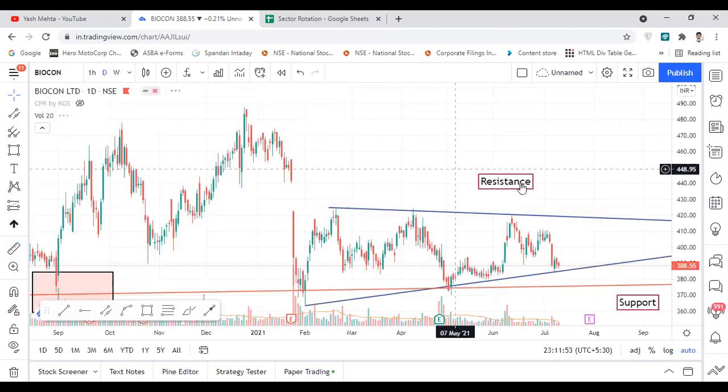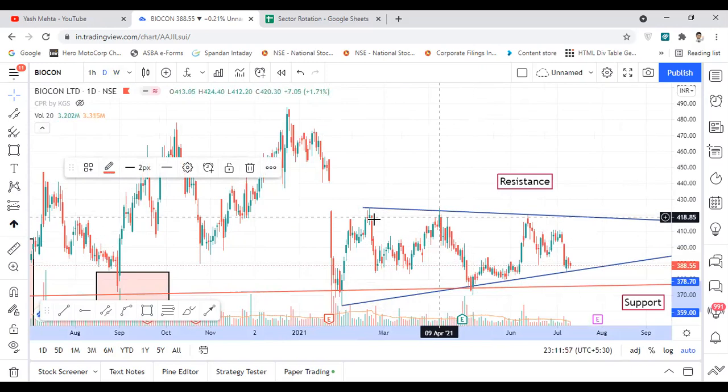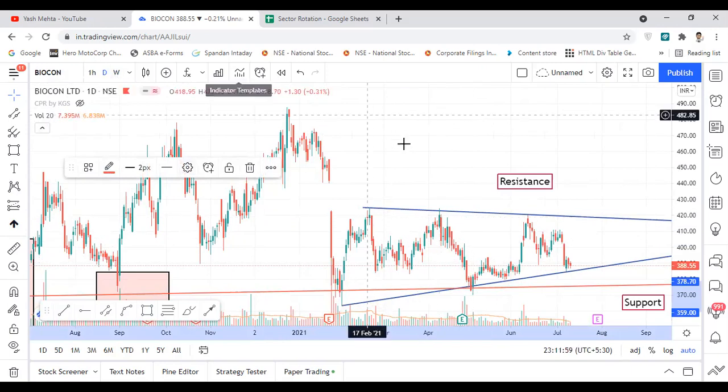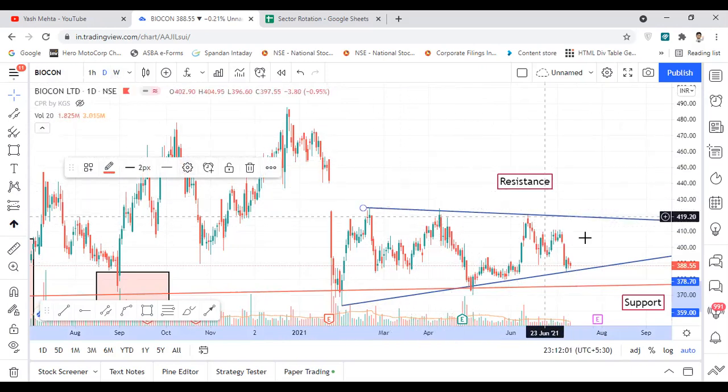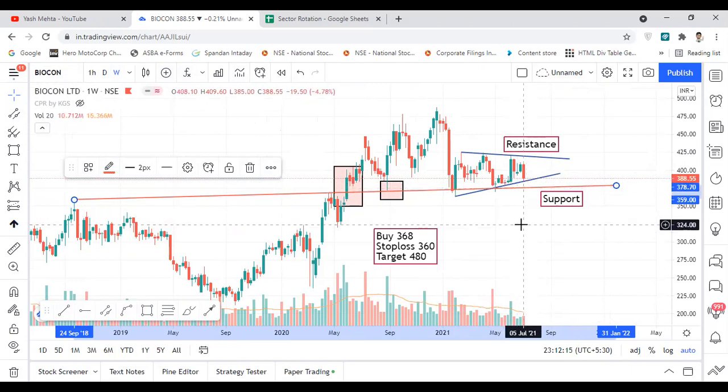And I am now switching to the daily chart. As you can see, I am just showing you. So this is a resistance line for the stock, and this blue line is a support line. I will just open a weekly chart again. So basically this blue line is a support for Biocon, and here it has now taken support exactly at that level, and the immediate next support is at around 375.